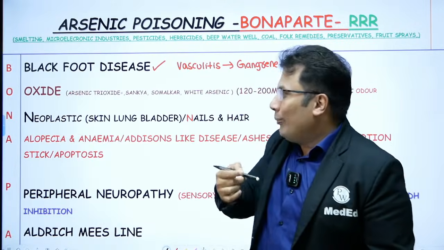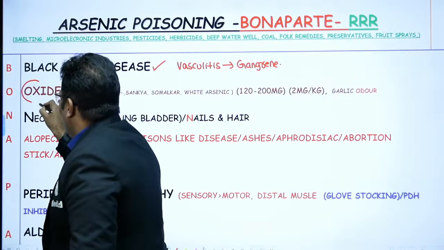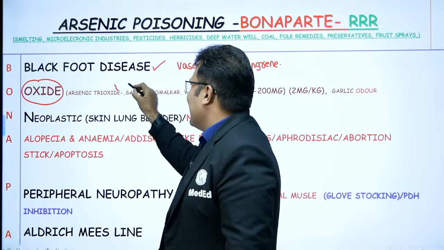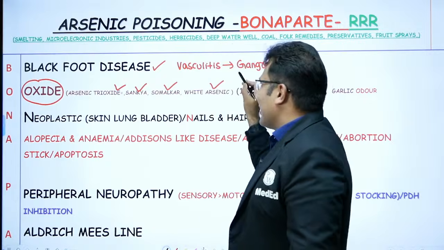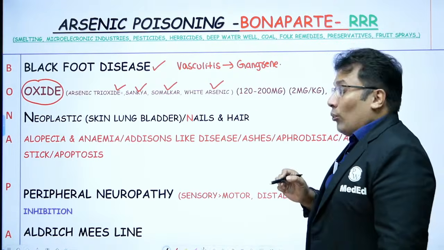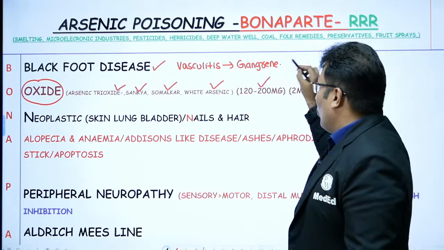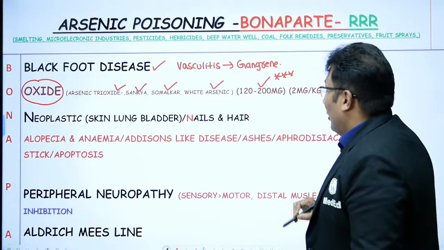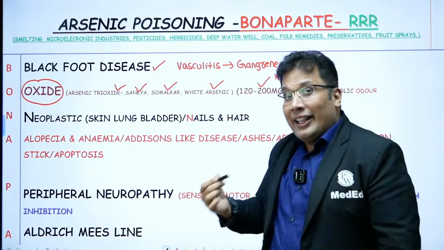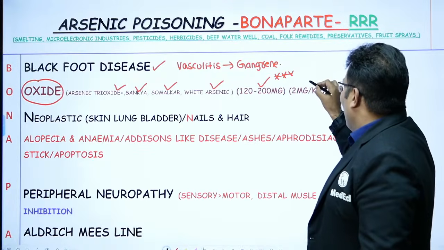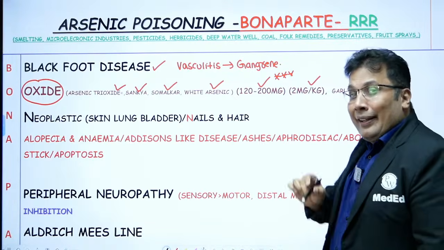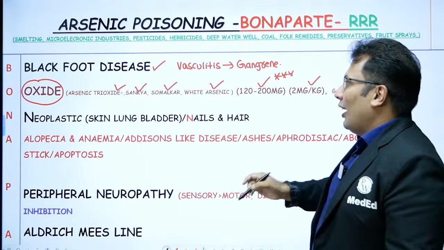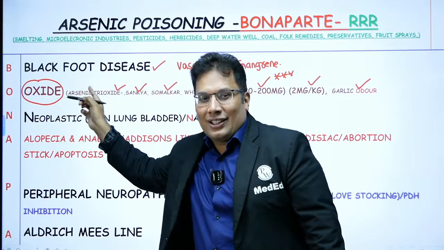O means oxide. So O is oxide. Arsenic trioxide. That is also known as Sankhya, Somalkar, white arsenic. Important. Then what is the fatal dosage? 120 to 200 milligram. MCQ. What is the fatal dosage in terms of body weight? 2 mg per kg body weight. And in arsenic poison, the smell is garlic smell. So all these points come along with the O, that is oxide.